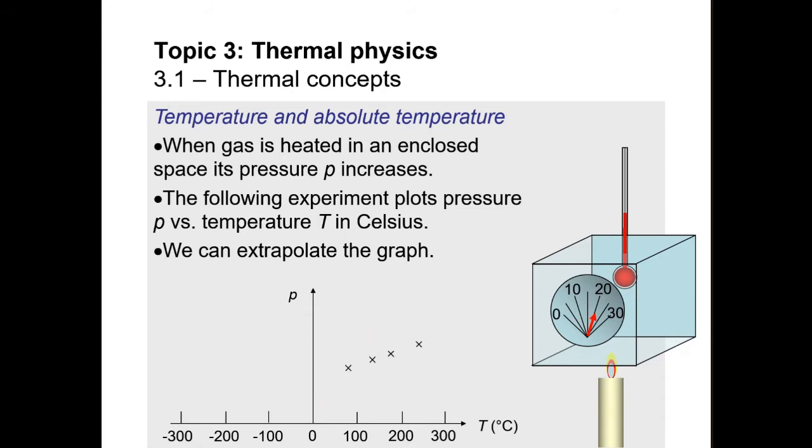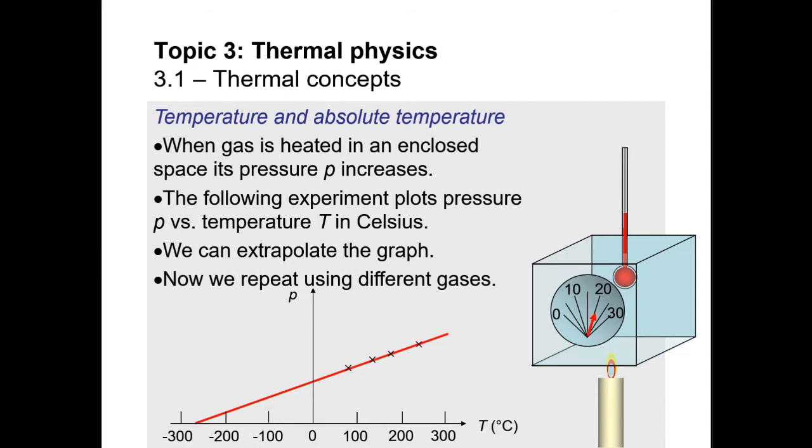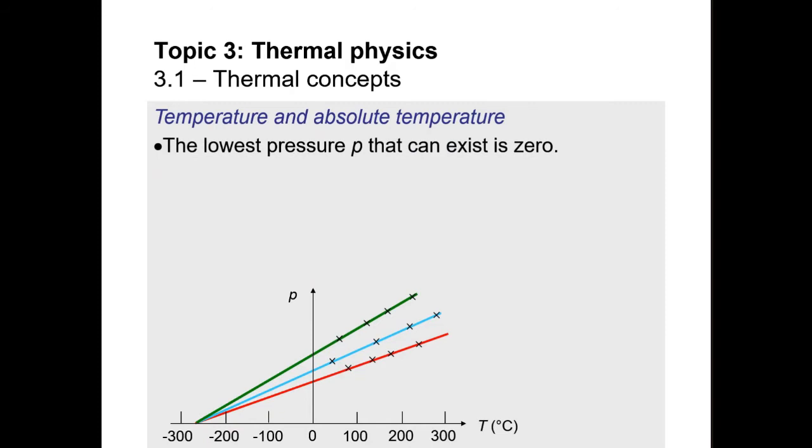We can extrapolate the graph like this. Now we repeat using different gases. So we can observe a very interesting trend here. The lowest pressure P that can exist is 0.